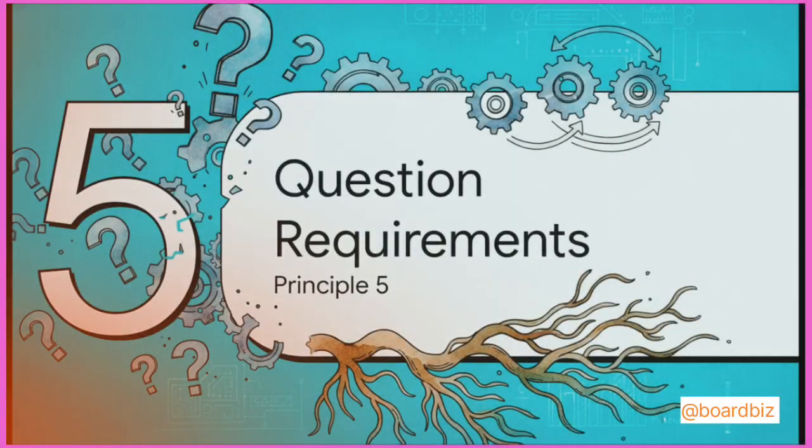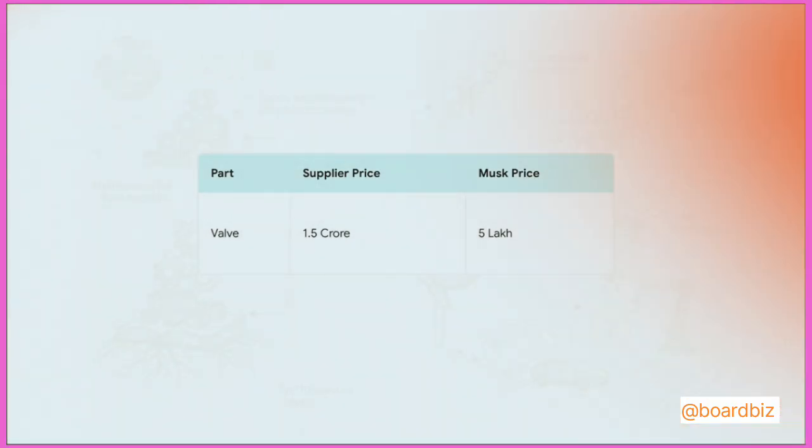And finally, Principle 5, question every requirement. This is pretty much Musk's golden rule for learning and innovation. Every requirement you are handed is wrong by default until it is objectively proven right. One of the most incredible stories of this explainer happened early on at SpaceX. They needed a specific valve for their rocket. A traditional aerospace supplier quoted them a massive $1.5 million. Musk looked at the valve, actually laughed out loud, and said it looked like a simple garage door opener. He told his team to ignore the supplier's quote entirely and just build it themselves for $5,000.